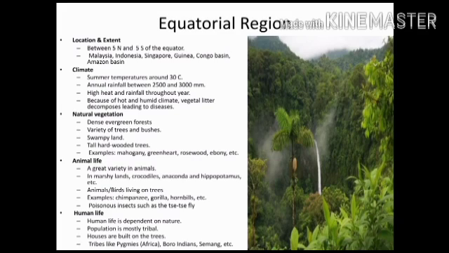A variety of animals are found here. In marshy land, crocodile, anaconda and hippopotamus etc. are found here. Gorilla, chimpanzees, hornbill are also found here. Here, human settlements are very few. It depends on nature. Population is mostly tribal. Tribes like Pygmies, Boro Indians, Semang, etc.